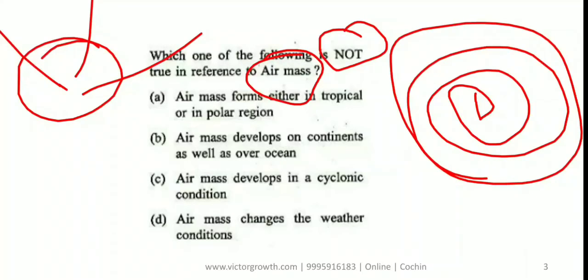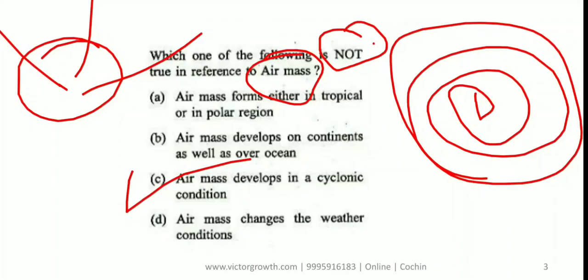Isobar means the line connecting places of the same pressure. When the pressure is changing, the area is not in a homogeneous condition, and a cyclone will not be static either. So air mass develops in cyclonic condition is wrong. They're asking which is not correct, so the answer is C.